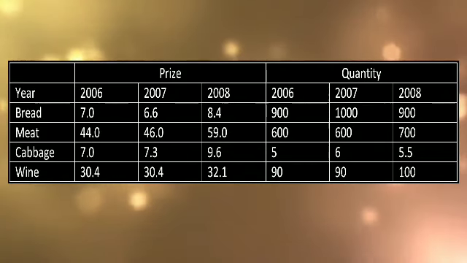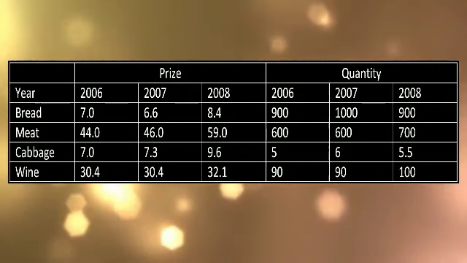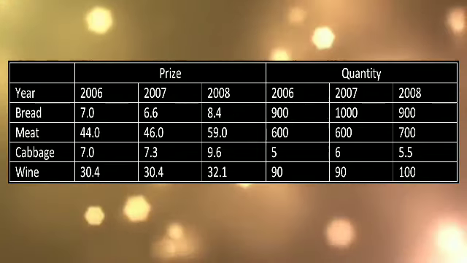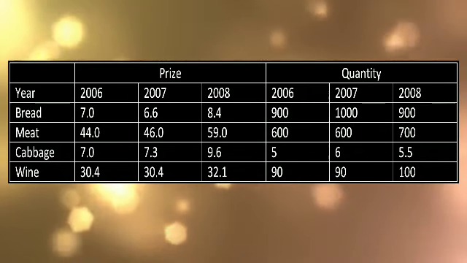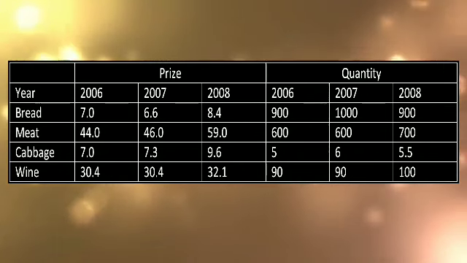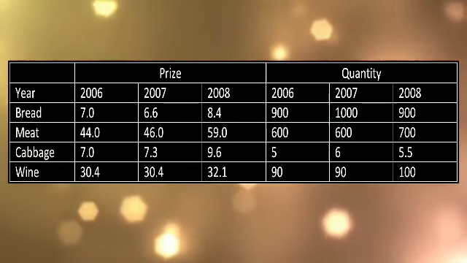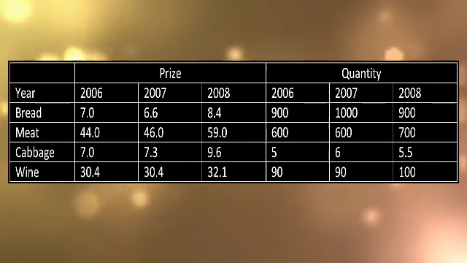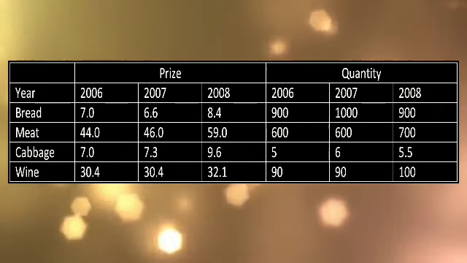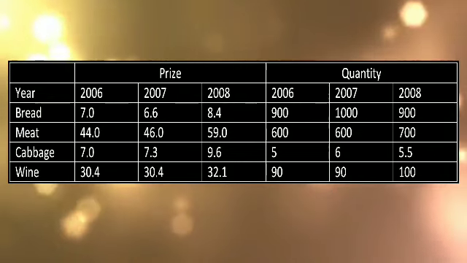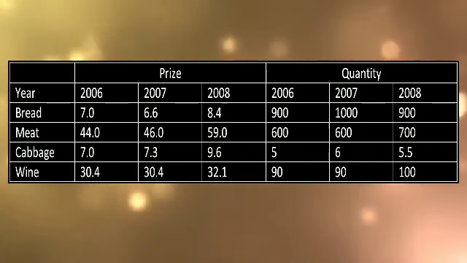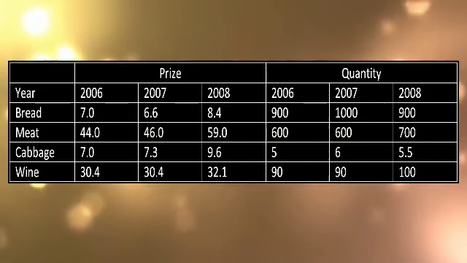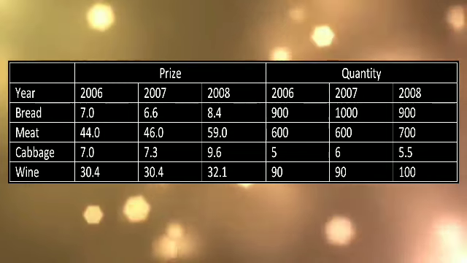In index number, the main intention is to compare either the price values or the quantity values of a product, or a group of products or items, and the comparison is made between 2 different years. For example, let me consider the first item, bread. The cost of bread was 7 rupees in the year 2006. It became 6.66 rupees, 60 paisa, in the year 2007 and 8.48 rupees, 40 paisa, in the year 2008.